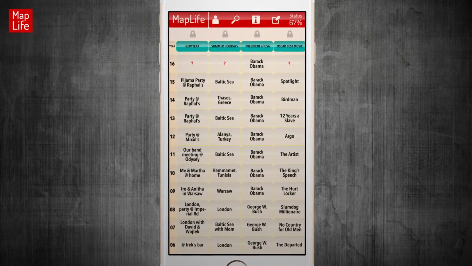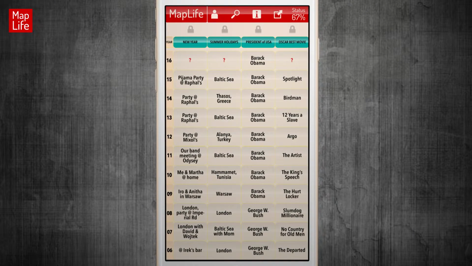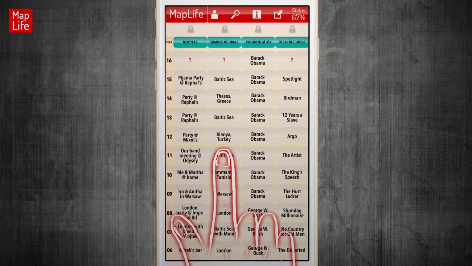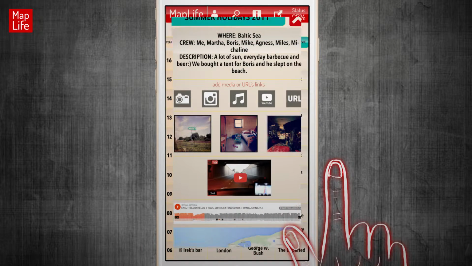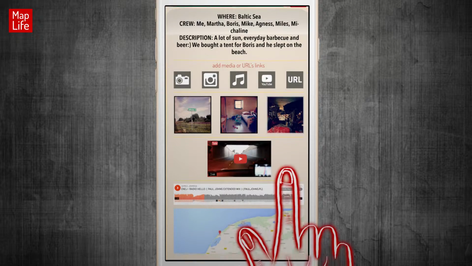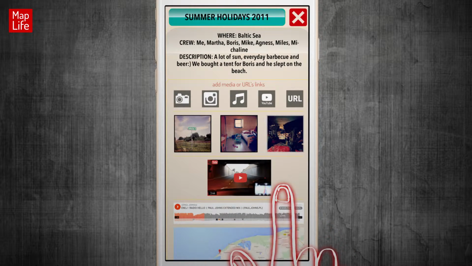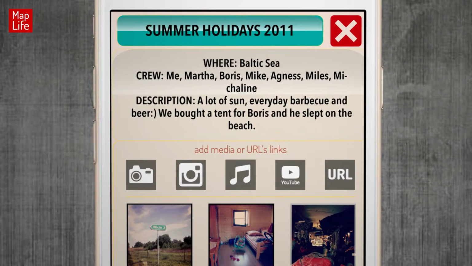Okay, so far we looked through my entries in a general view, but I would like to look at them closer. To do this, I double tap a tile. Well, let's see that summer holiday at Baltic Sea. Now we can see all the details of the event. The information I entered, allocation, crew members, and brief description. The type of information saved depends on you.